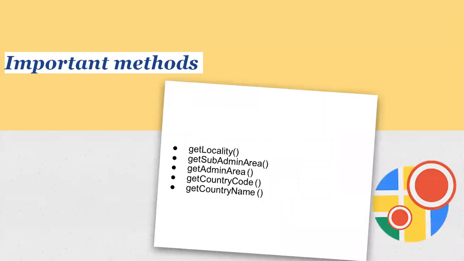Other important methods are getLocality(). It returns the locality of the address. Other methods like getSubAdminArea() return the sub administrative area name of the address. getAdminArea() returns the administrative area name of the address. getCountryCode() returns the country code of the address, and getCountryName() returns the localized country name of the address.